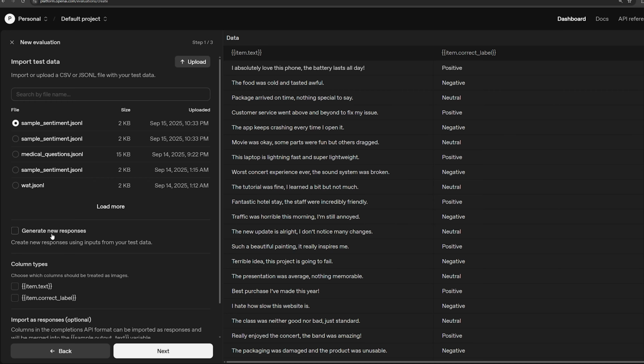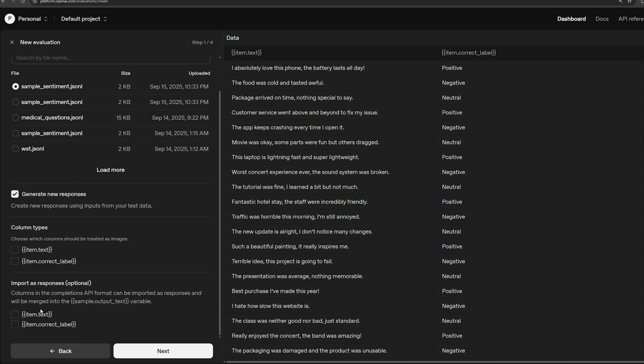One thing that you want to do is make sure you click generate new responses. So we're going to be invoking the model, like I said, and then using its response and checking to see if it's correct or not. So checking this will make sure that we're able to use the data responded by the model, okay? So make sure you check that. And then everything else you can pretty much just leave as it is. We don't need to do any images or anything like that.